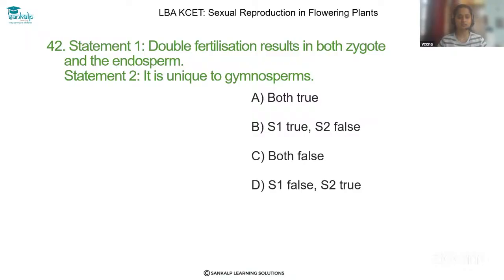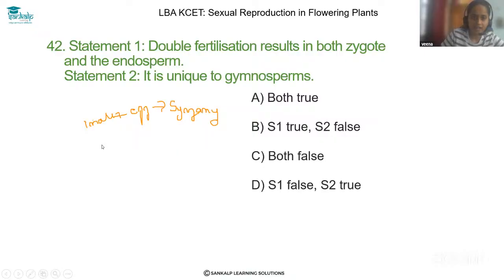Let's solve question 42. Statement 1: Double fertilization results in both zygote and endosperm. Statement 2: It is unique to gymnosperms. Dear student, you know what double fertilization means. One male gamete fuses with the egg nucleus. That process is called syngamy.